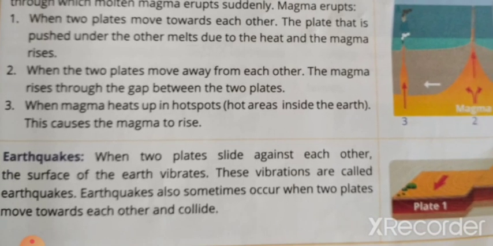Okay, then the third one is earthquakes. How are these formed? As I told you, when two plates slide against each other, the surface of the earth will vibrate. When we feel this vibration, we call it an earthquake. Earthquakes also sometimes occur when two plates move towards each other and collide.